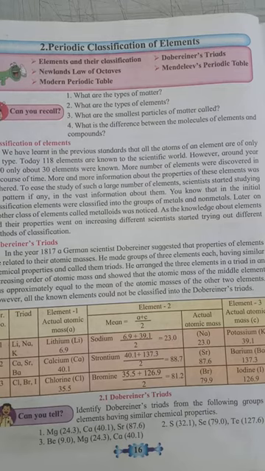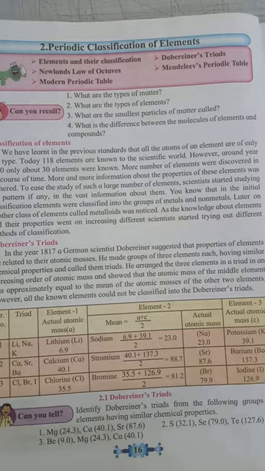Molecules of elements are made up of the same atoms. For example, a molecule of the element hydrogen is made up of two hydrogen atoms. Therefore, the molecular formula of hydrogen is H2. Like that, the molecular formula of oxygen is O2, means it is made up of two atoms of oxygen.